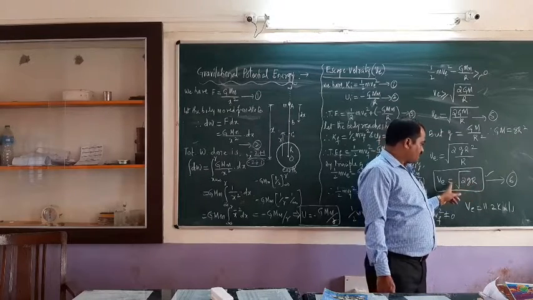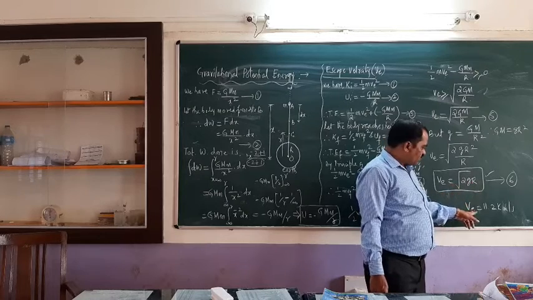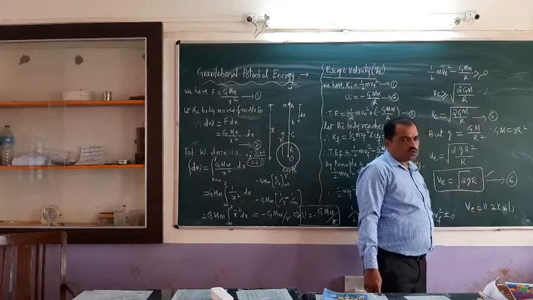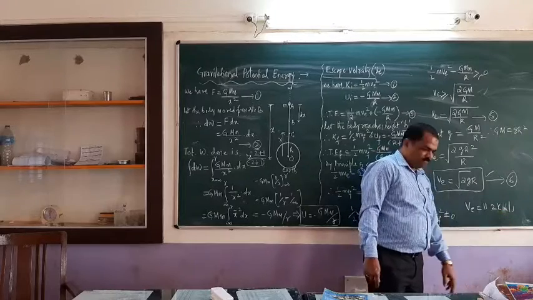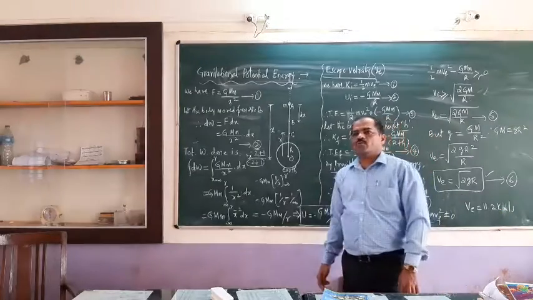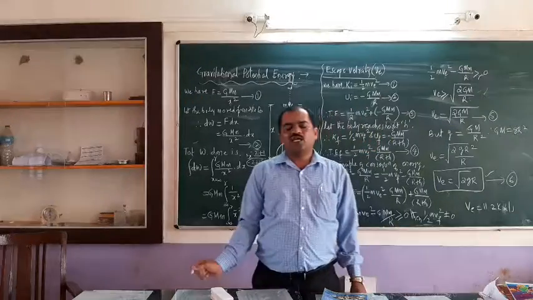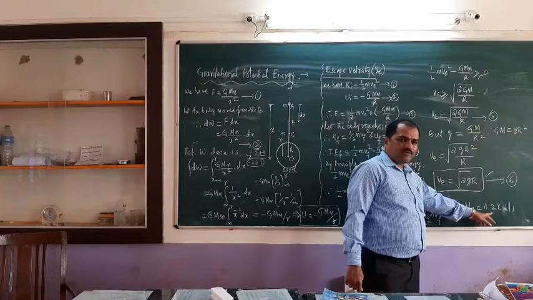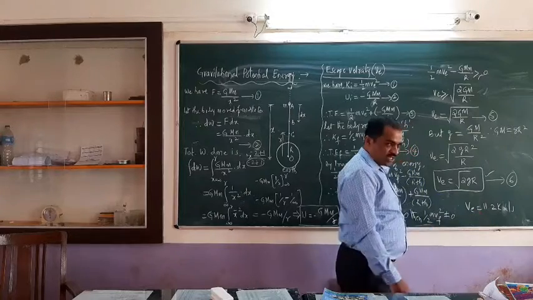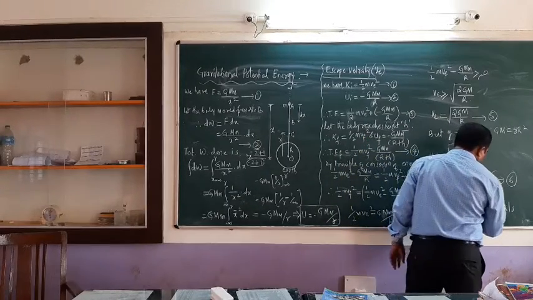If you substitute and calculate, we will get v equal to approximately 11.2 kilometers per second. So the escape velocity for a body to escape from the earth's gravitational force is a minimum of 11.2 kilometers per second. This you have to remember.